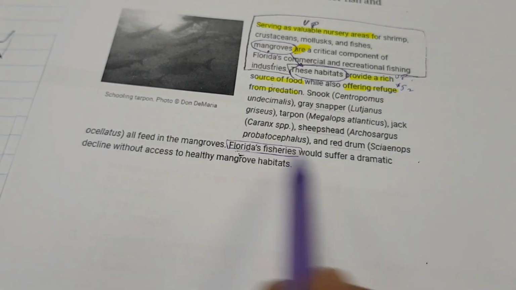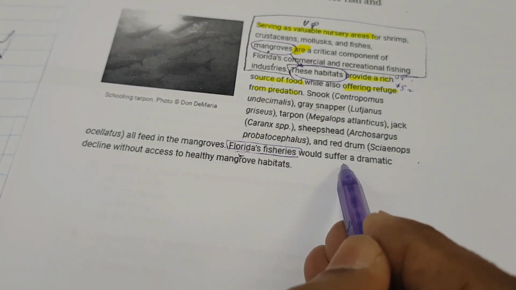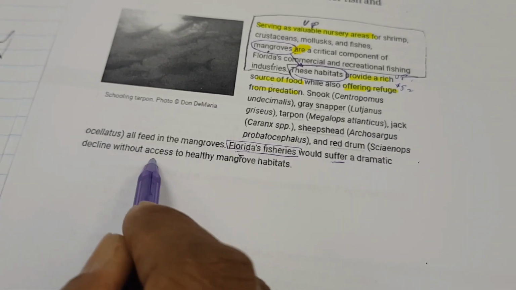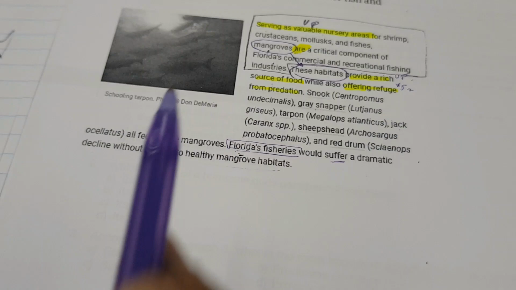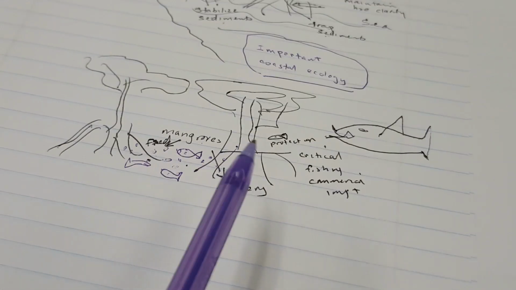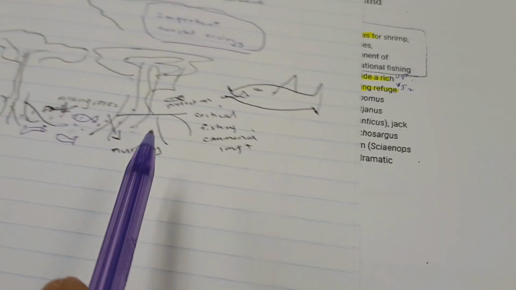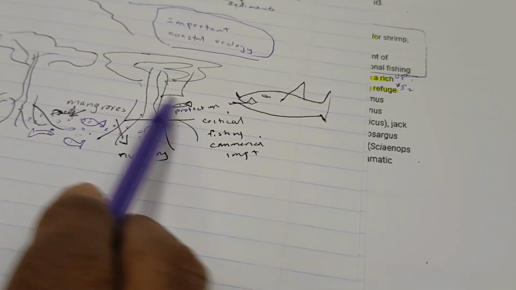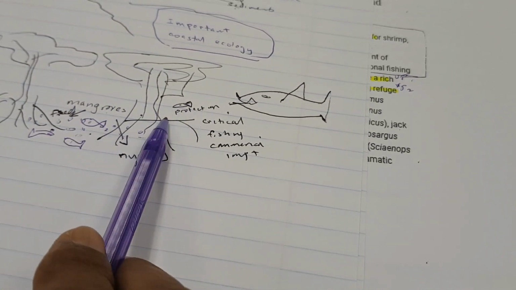Well, they would suffer a dramatic decline if they didn't have access to mangrove habitats. So, in other words, the fisheries would decline if this thing here wasn't healthy. Is that okay so far?